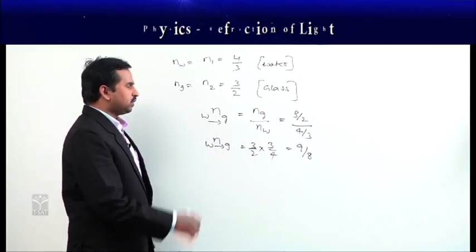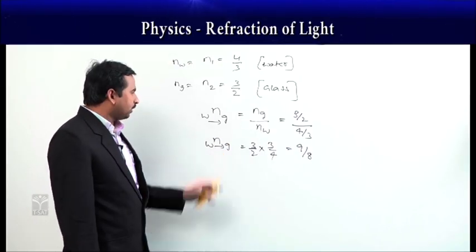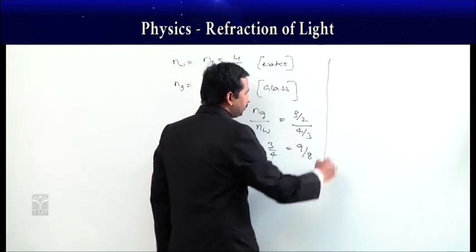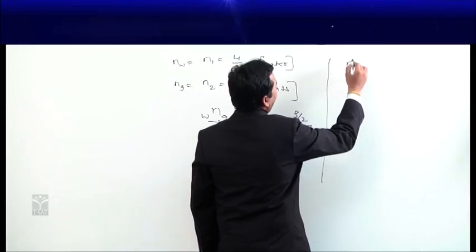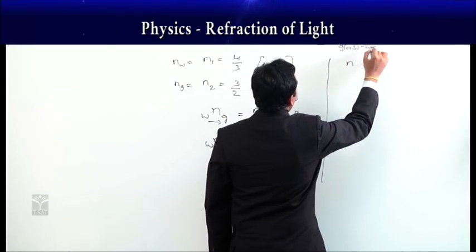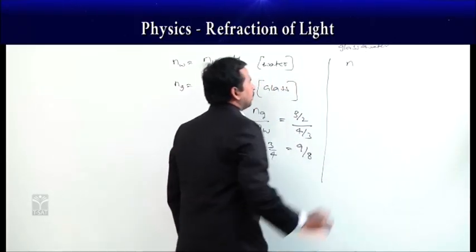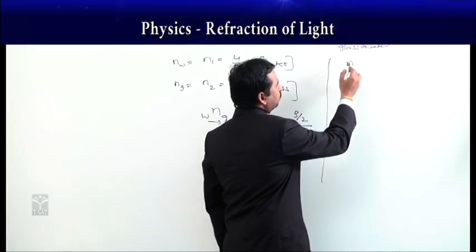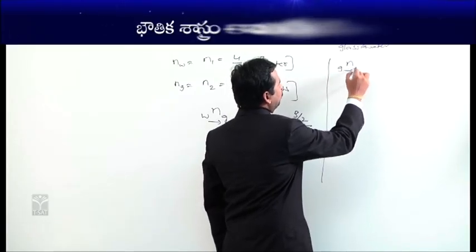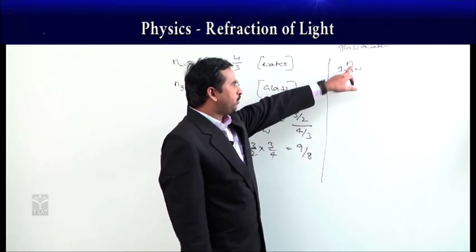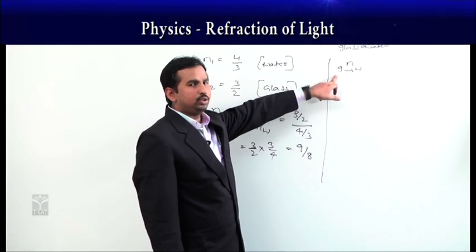If it is the same case, if the light ray starts from glass and goes to water, then it is represented with the refractive index of glass going towards water, or you can also read that as the refractive index of water with respect to glass.